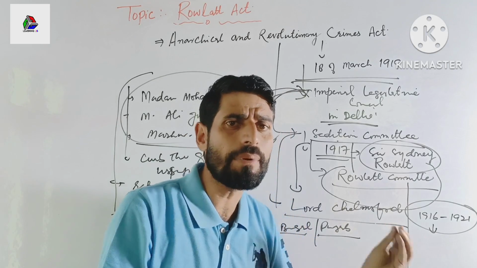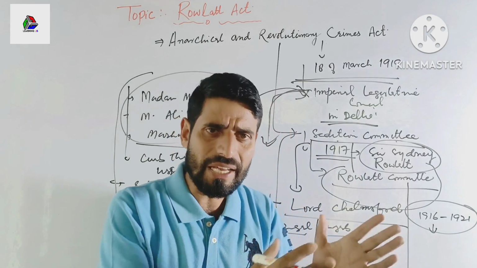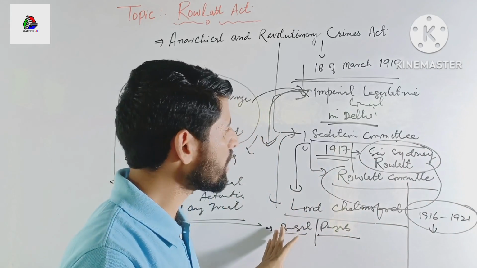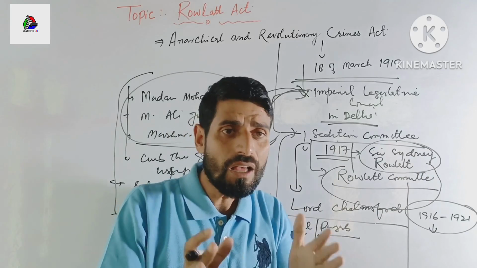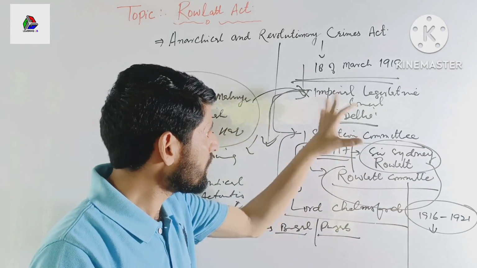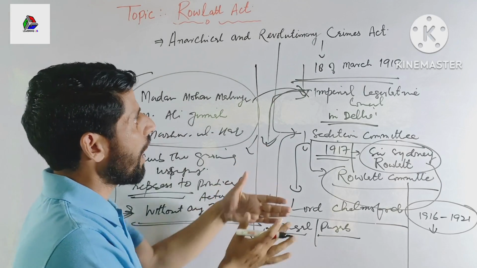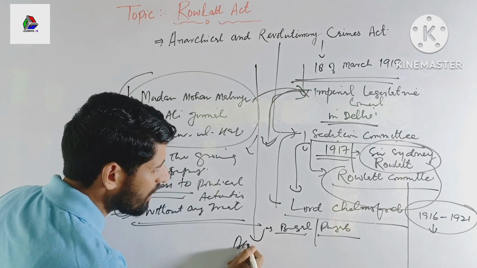So the government can search any place, and they can imprison any person for 2 years without any warrant. And we see that this act, the Indians started protesting against it, and they called the act the Black Act